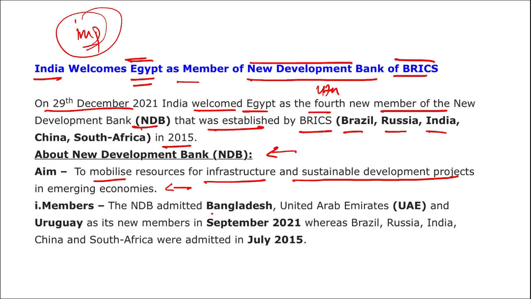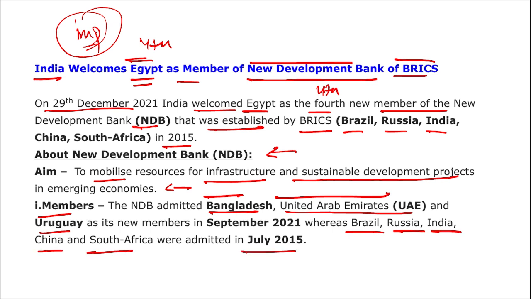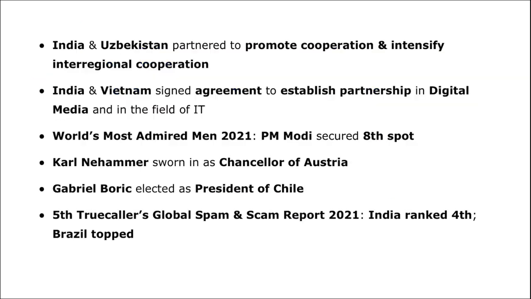The New Development Bank has already admitted Bangladesh, United Arab Emirates, and Uruguay. And now, which is the fourth country that has been added to this New Development Bank? It is Egypt. So Bangladesh, UAE, Uruguay, and Egypt are the new members of the New Development Bank. Then the other members that are part of BRICS are Brazil, Russia, India, China, and South Africa, admitted in July 2015. So the fourth new member of the New Development Bank of BRICS is Egypt.